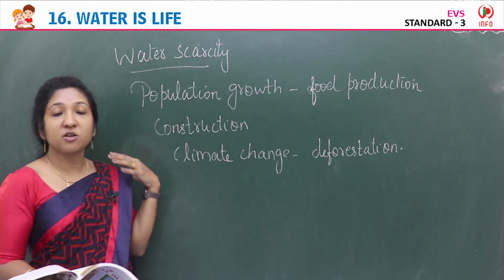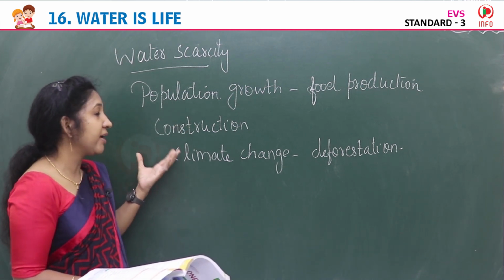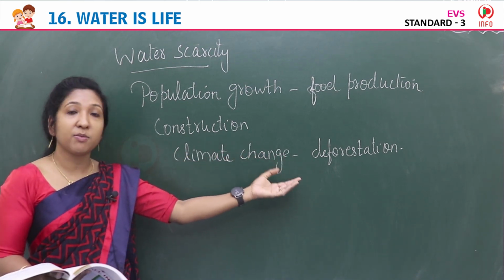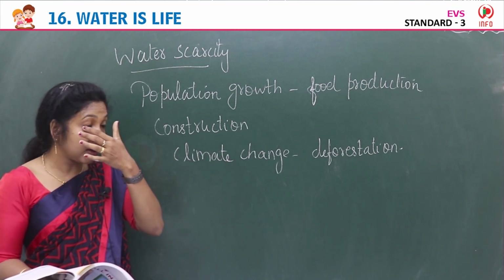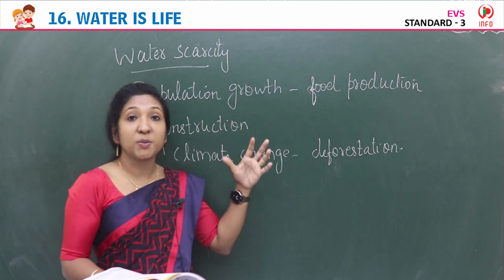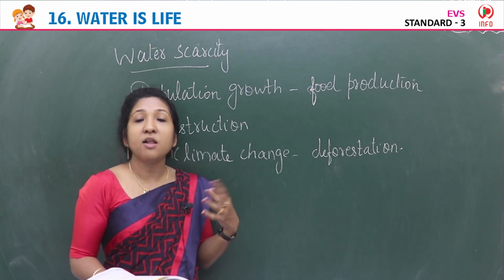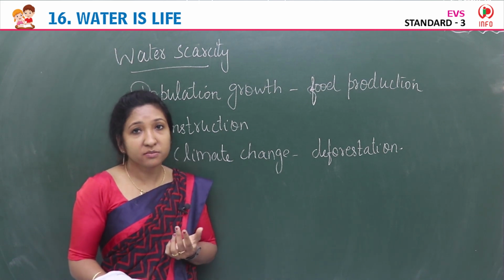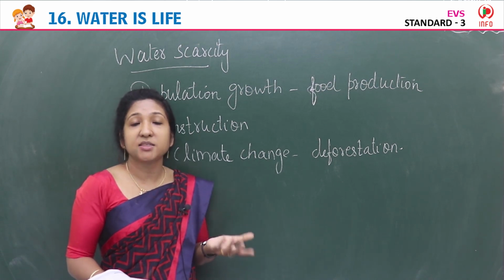Then because of population growth, what is happening? They need buildings to live. So people are constructing more houses, more buildings, clearing the forest, that is deforestation. Because of all these problems, climatic change is happening. We are not getting the correct climate every year like we used to get monsoon. Farmers always depended on monsoon rain to grow crops. But nowadays, because of climate change, sometimes lack of rain is happening. So because of no rain, water scarcity is happening.